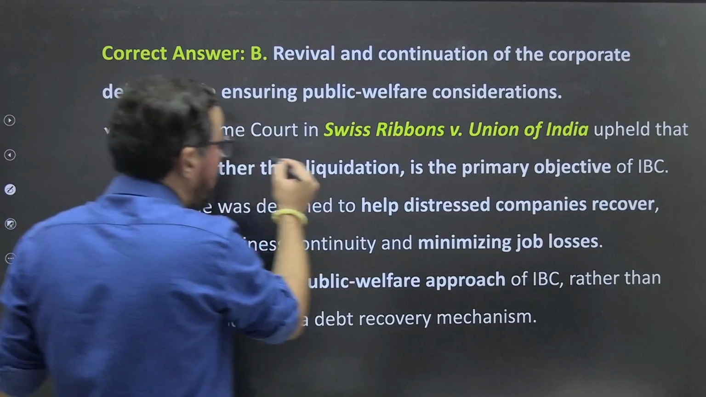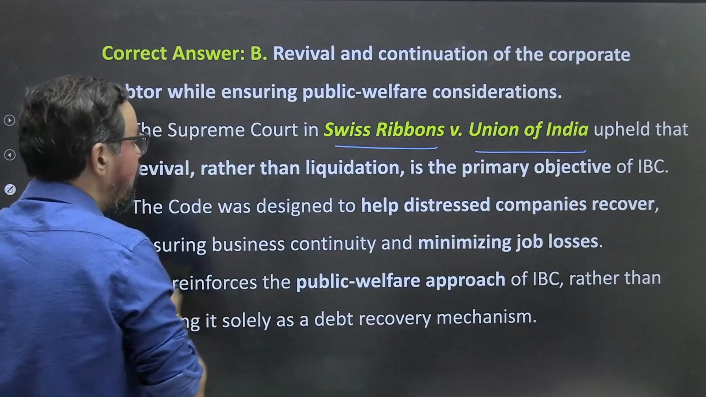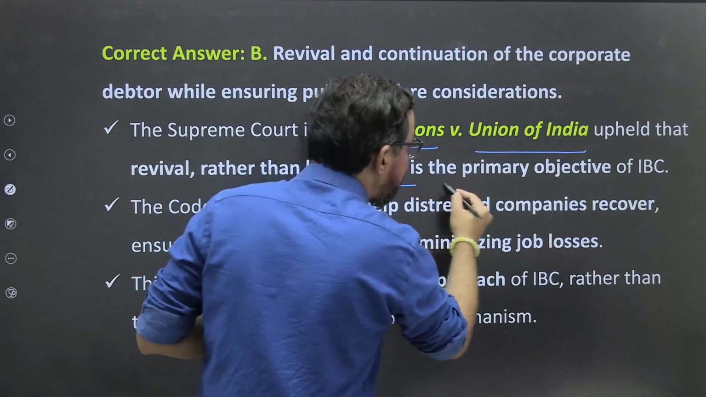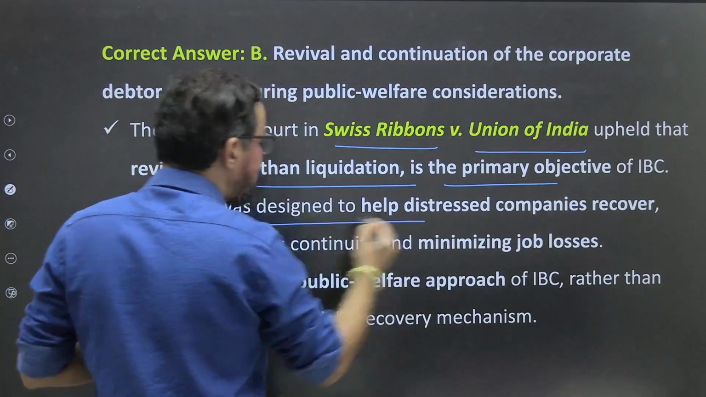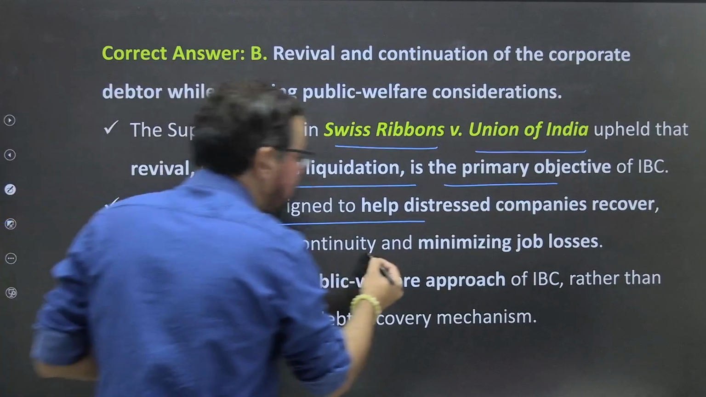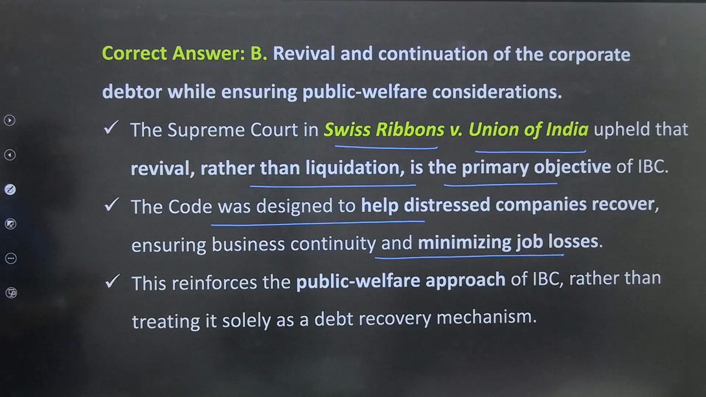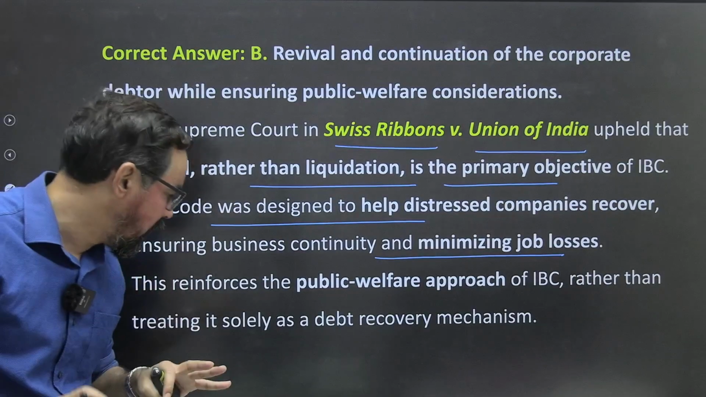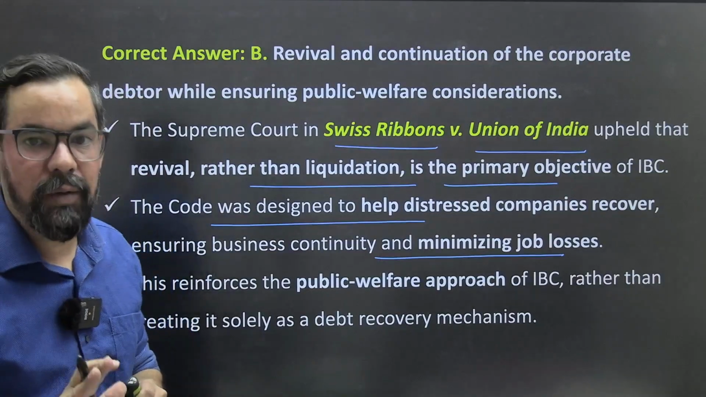So the Supreme Court in Swiss Ribbon and Union of India held that revival rather than liquidation is the primary objective of the IBC. The code was designed to help distressed companies recover, ensuring business continuity and minimizing job losses. This reinforced the public welfare approach of the IBC rather than treating it solely as a debt recovery mechanism, right? So this is a very important one again. Please do remember these things.